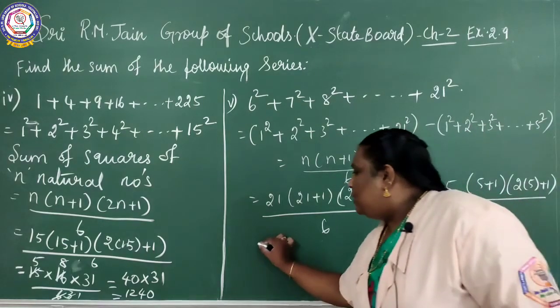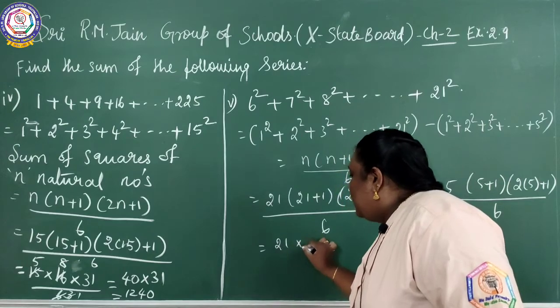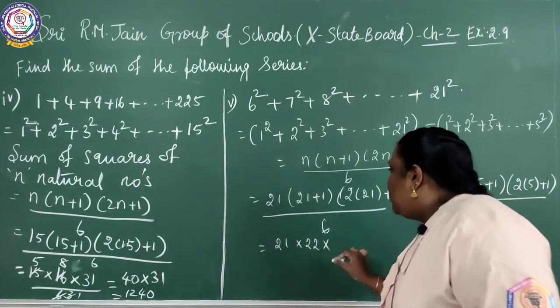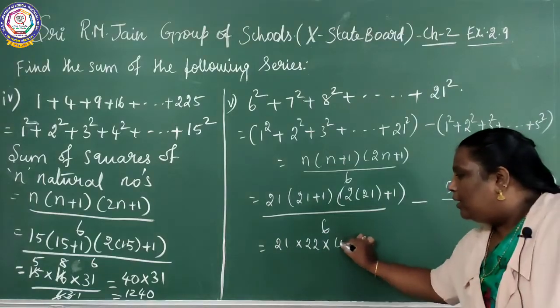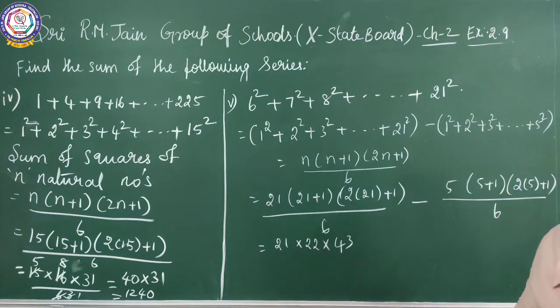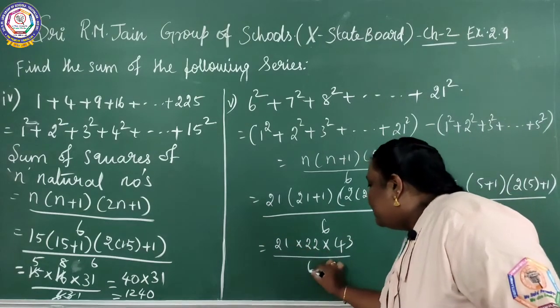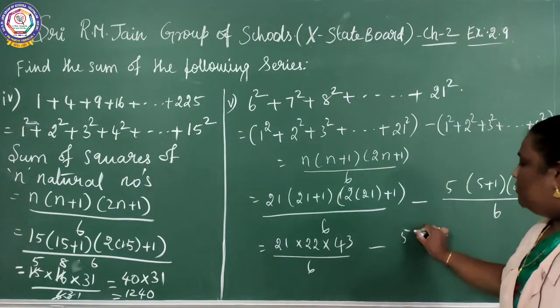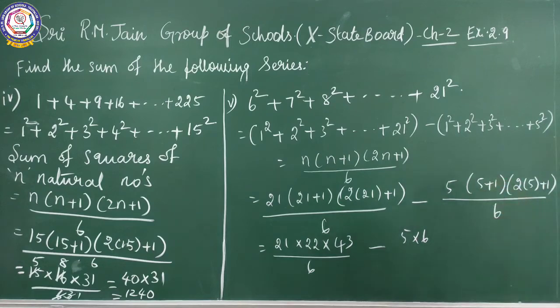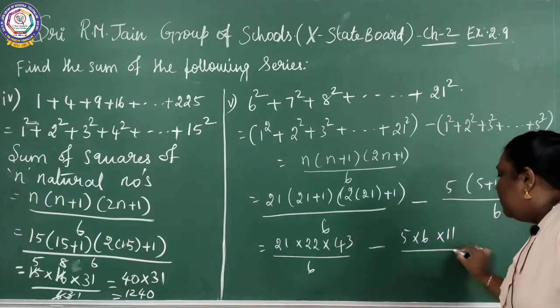So what is the value here? 21 into 22 into, 21 twos are 42. 42 plus 1, what? 43. 43 by 6, minus 5 into 6. 5 plus 1? 6. Into 5 twos are 10, 10 plus 1? 11. 11 by 6.